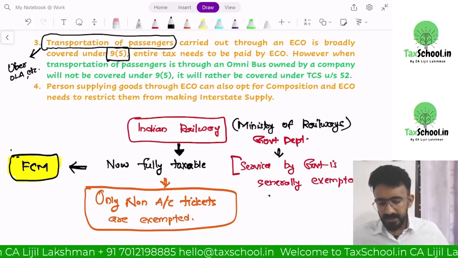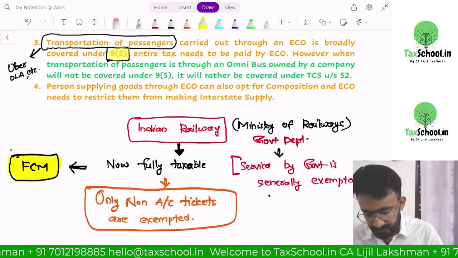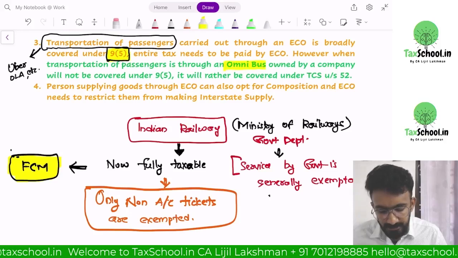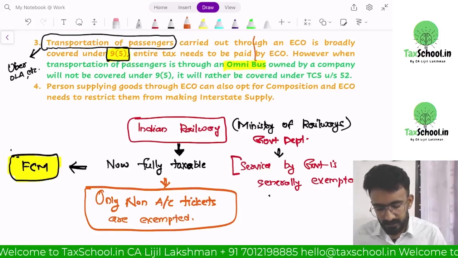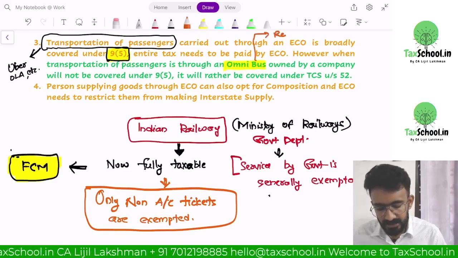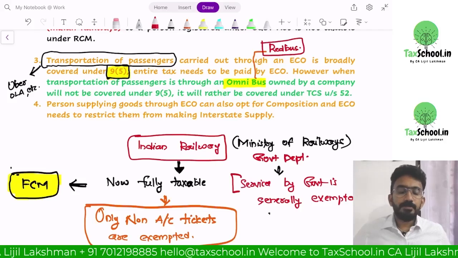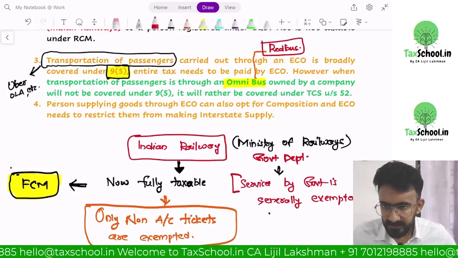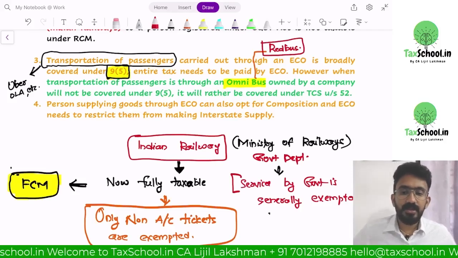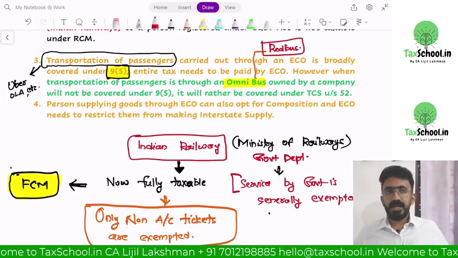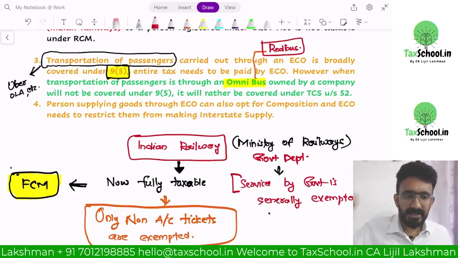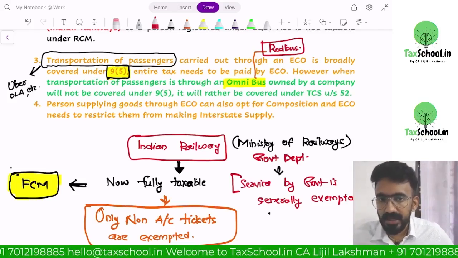However, they made a change there. What is the change? They said omnibuses. When you book a bus, which means the platform that you use would be like Redbus, it would be taxable under 9.5 only if the bus owner is not a company. Say Kallada Travels Private Limited bus, you are booking through Redbus.